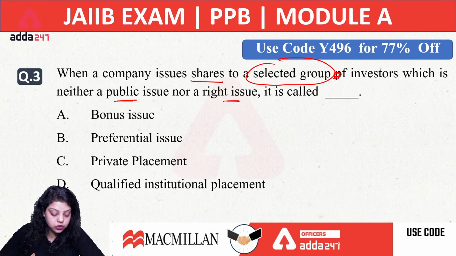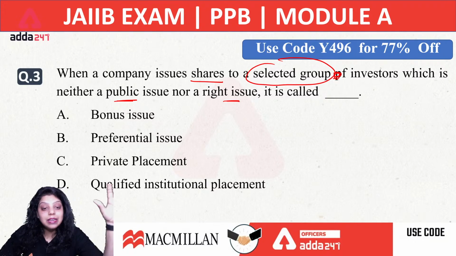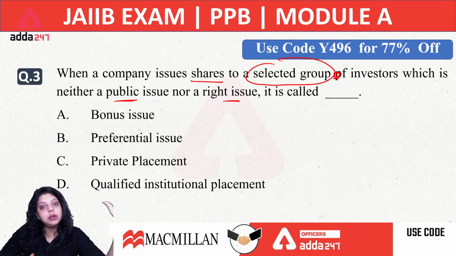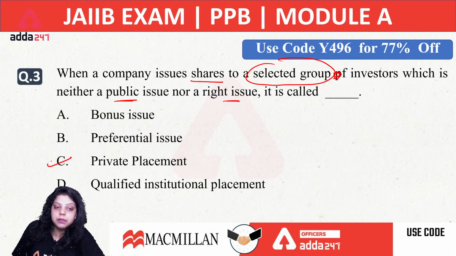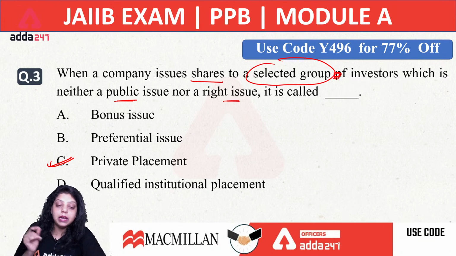Ananta is saying B, preferential issue. Okay, what about the rest? Ram is also saying B. See, we are talking about a company issuing shares for a selected group of public. It is issuing shares for a selected number of people only. They are able to purchase the securities and the shares. So the right answer will be private placement, in which the company issues shares to a certain group of 50 to 100 people, and only those people are able to purchase the shares. So the right answer will be private placement.